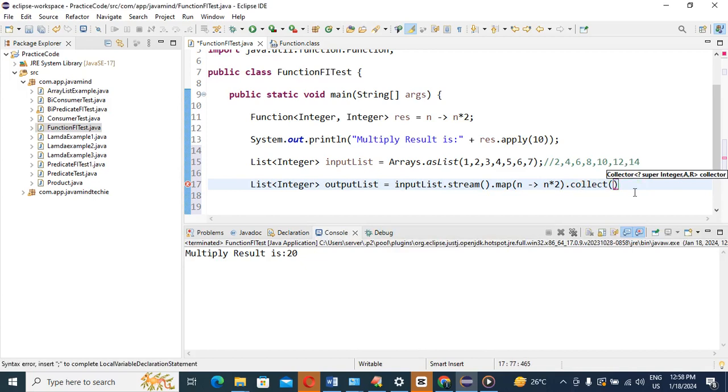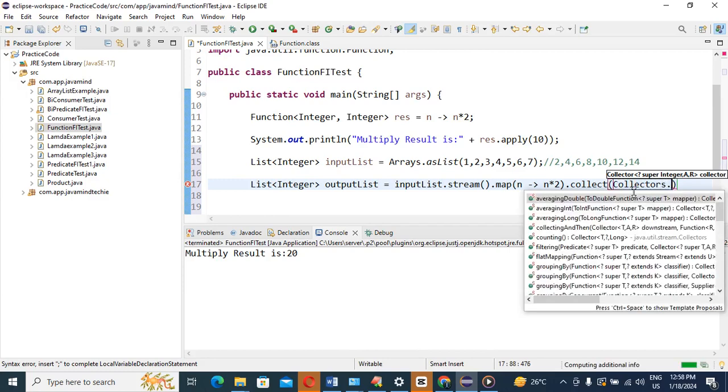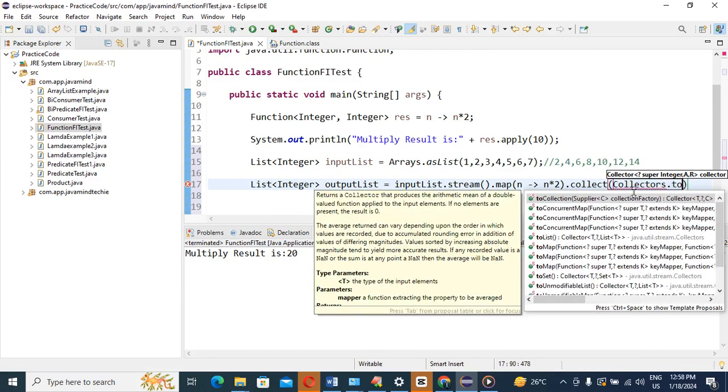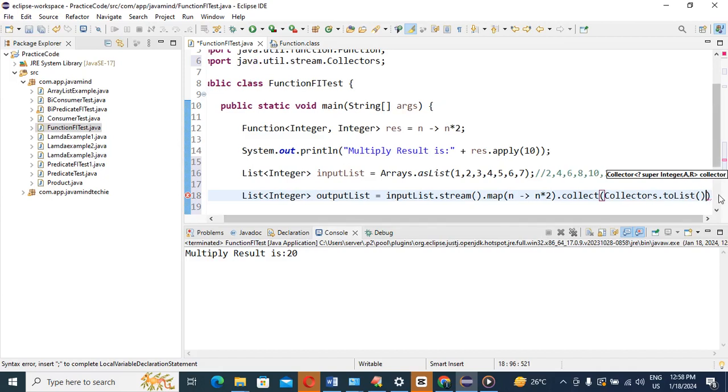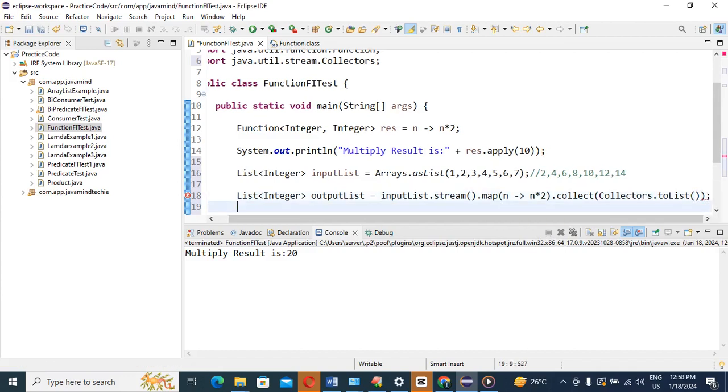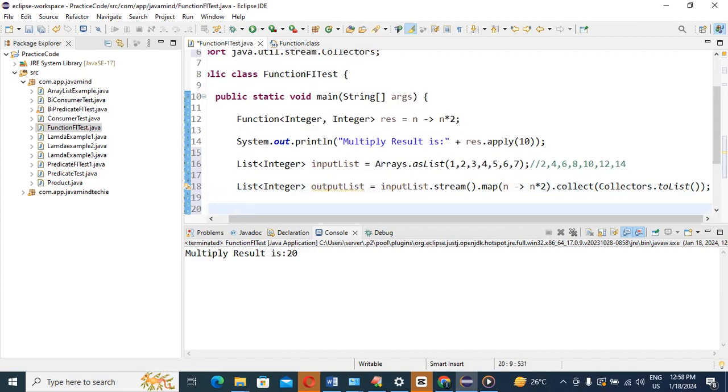So now Collectors, dot, we know the toList method very well, right? toList, yes or no? So after collecting this, what will we do? We will print it, yes or no? How are we going to print this out, what the result should be, yes or no?